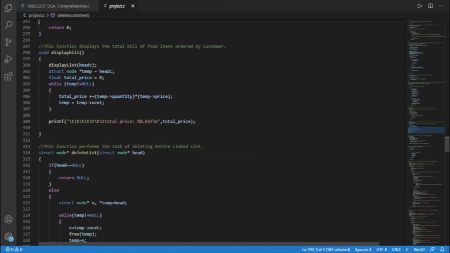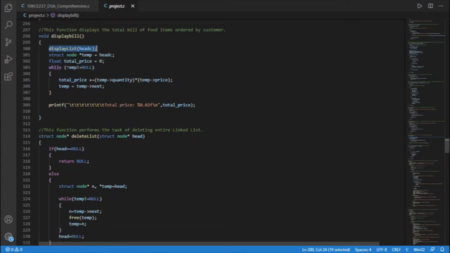Display bill function is for displaying the total bill of food items which are ordered by the customer. First of all, it will display the linked list of ordered items by the customer. Then, for calculating total price, we will initially set price as 0. Then we will traverse customer's linked list till the end of the linked list, and we will add quantity and price to total price.